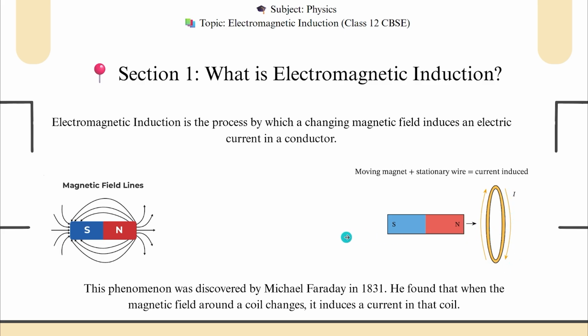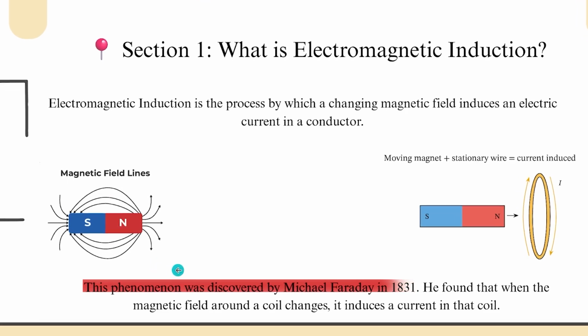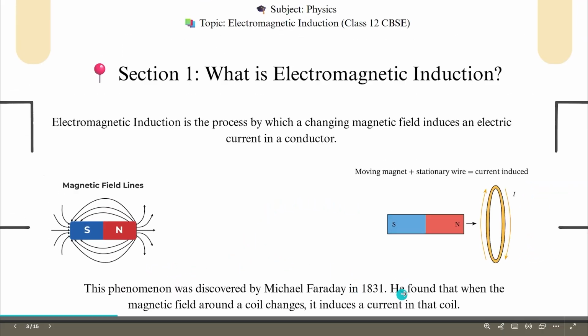When we go away from the coil, a lesser number of magnetic field lines will be associated with the coil. So in both cases the magnetic field lines change, and in this situation there will be induced current in the coil. This phenomenon was discovered by the scientist Michael Faraday in 1831, and he found that when the magnetic field around the coil changes, it induces a current.